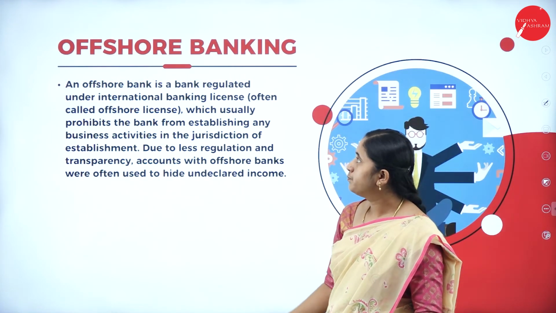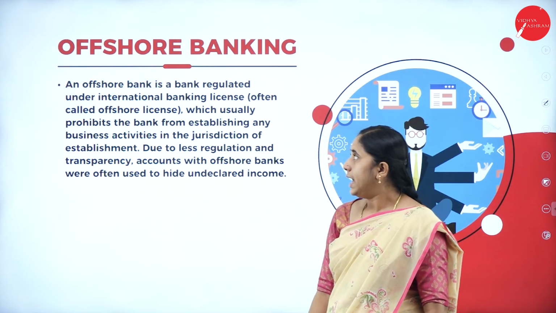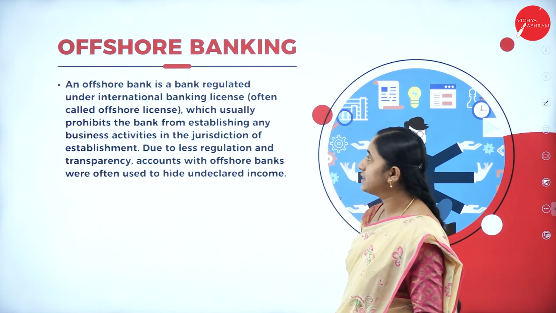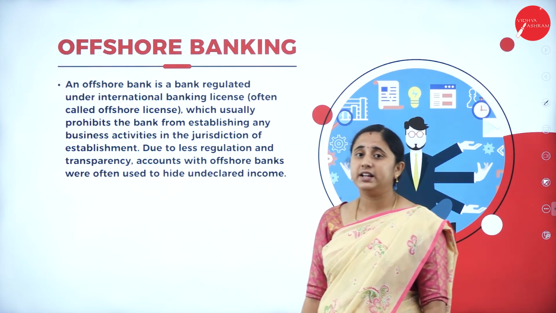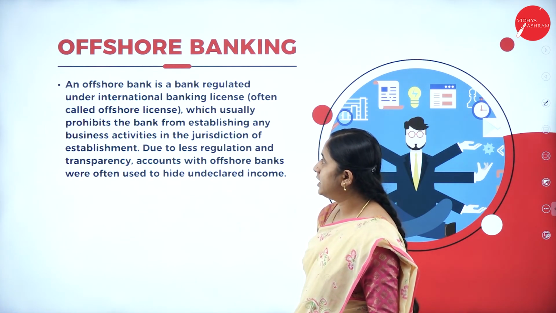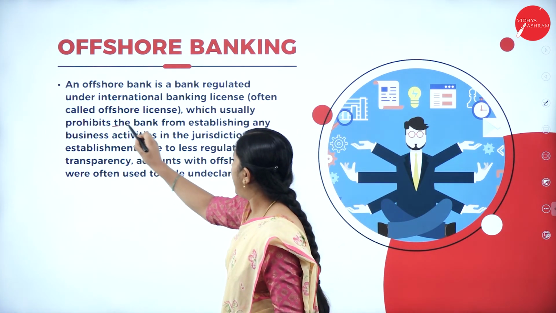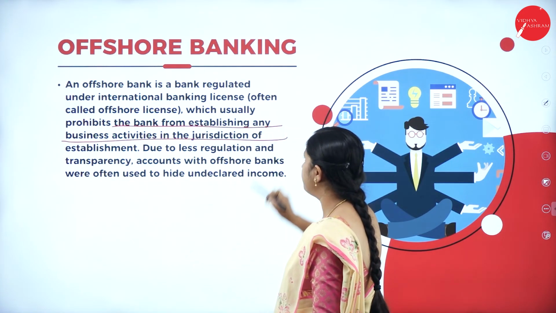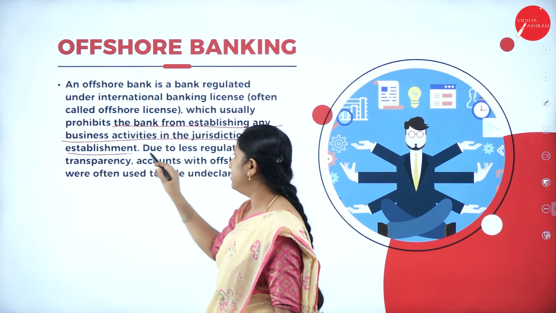So last one, offshore banking. An offshore bank is a bank regulated under an international banking license, which usually prohibits the bank from establishing any business activities in the jurisdiction of establishment.